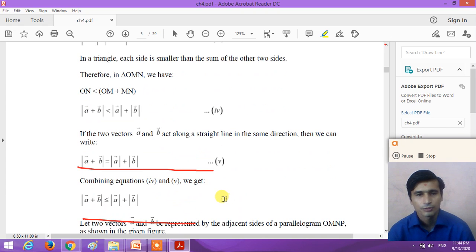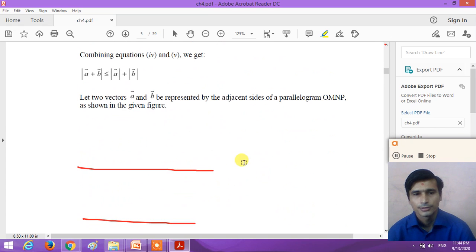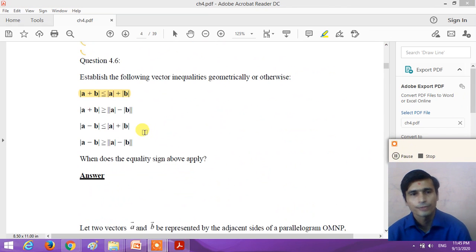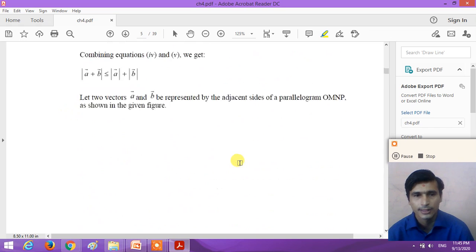So from this, the magnitude of the vector A plus B is less than or equal to the magnitude of the vector A plus the magnitude of the vector B. So dear students, similarly you can understand that the magnitude of A plus B is greater than or equal to the magnitude of A minus the magnitude of B. So let us discuss this.